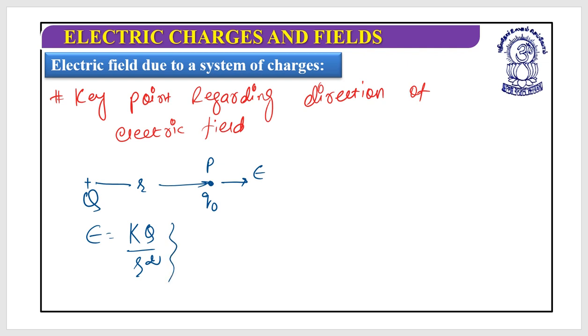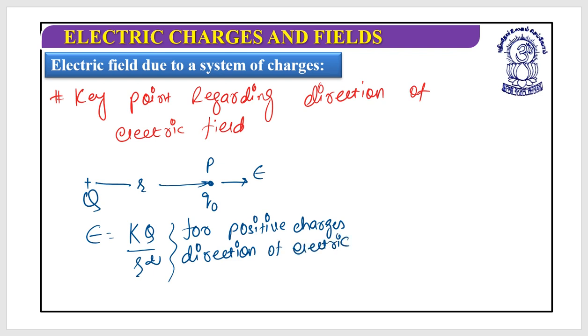I can always remember that for positive charges, the direction of electric field is radially outward.